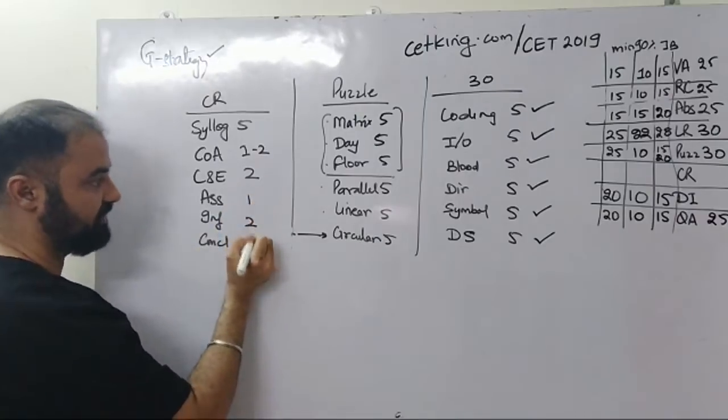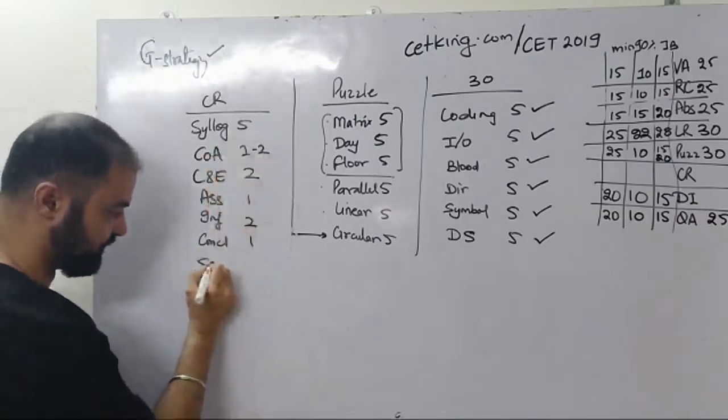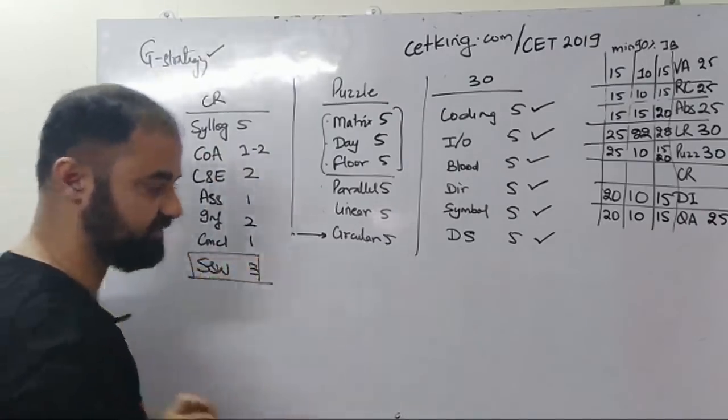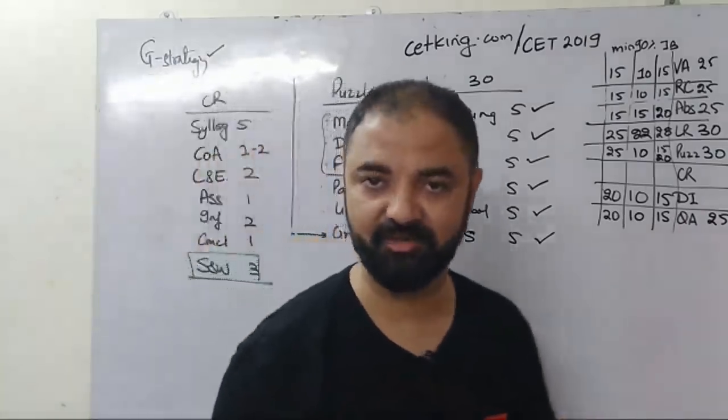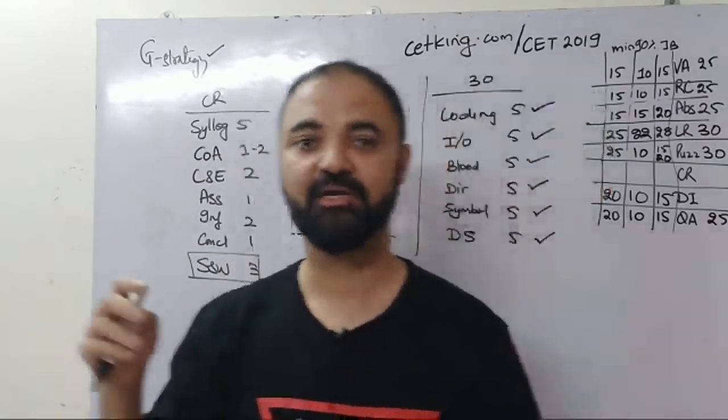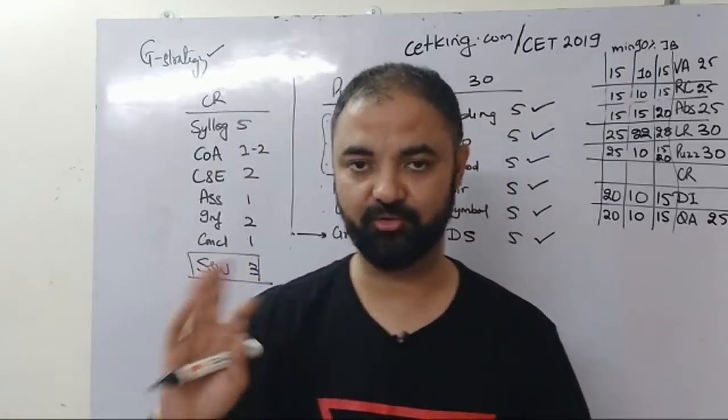Again 1 to 1 marks, and strong and weak argument is 3 marks. Geometry mensuration is also 3 marks. Geometry mensuration will take you 2 days of time. After 2 days, out of 5 questions, you'll get 2 or 3 questions right.